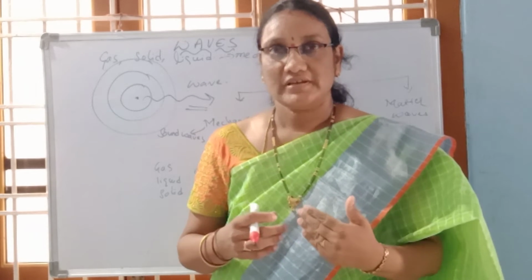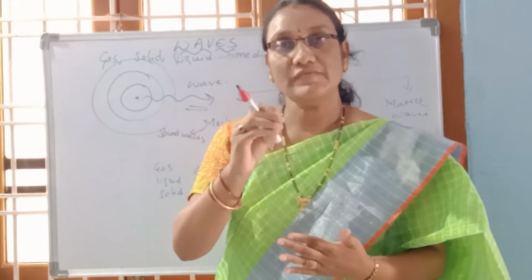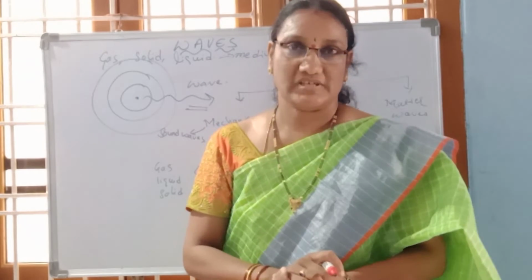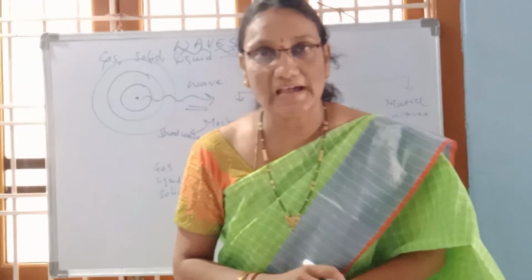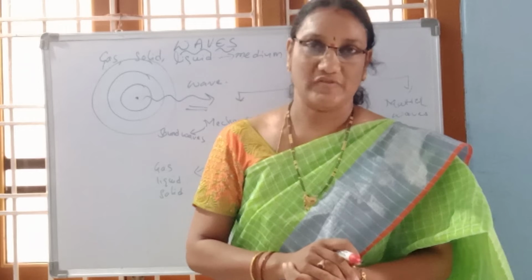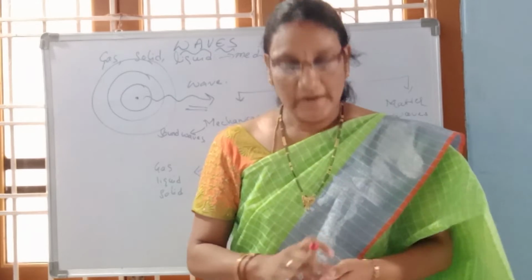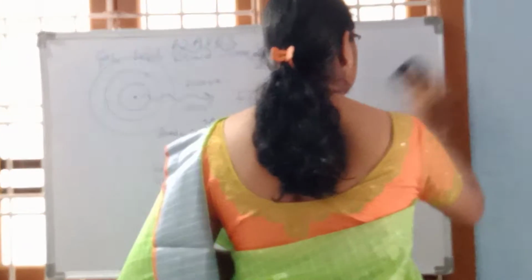Such waves also move along with those particles, and that we call matter waves. So in such a way, waves are classified into three types: mechanical waves, electromagnetic waves and matter waves. Right? Now let us go for the discussion of mechanical waves.